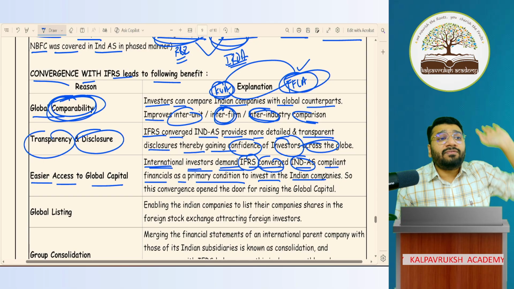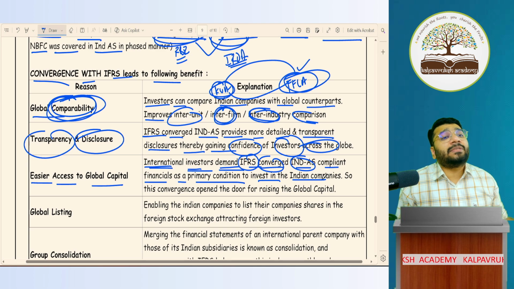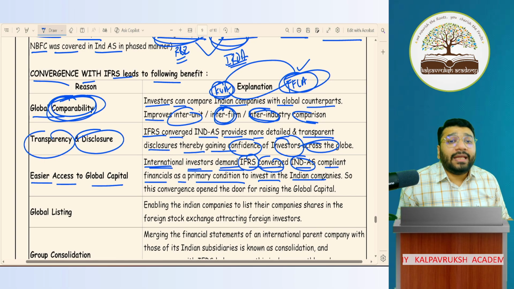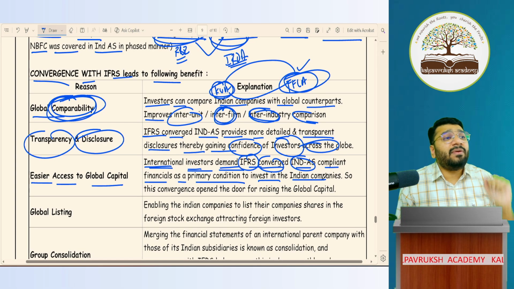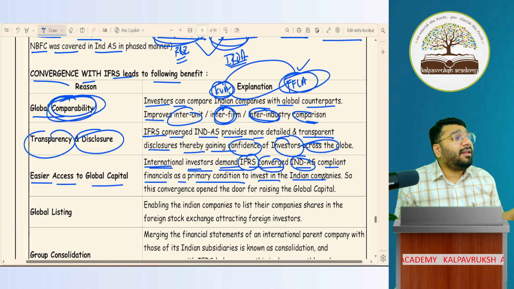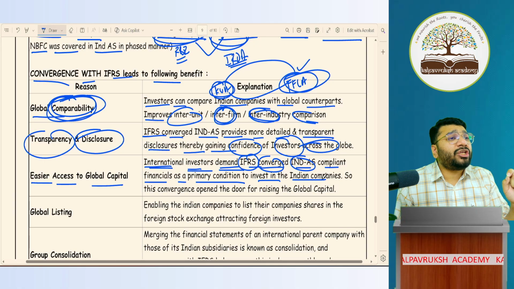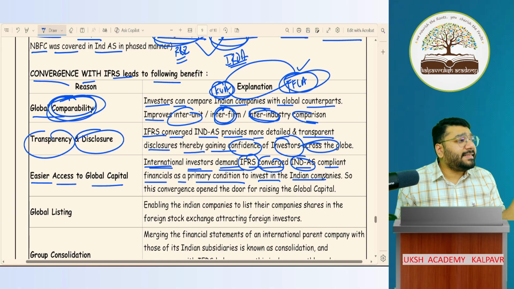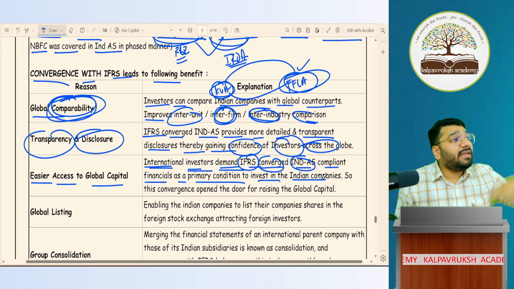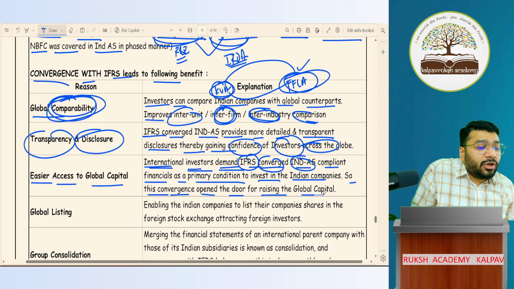Since 2000 to 2015, we could not go for foreign direct investments. We couldn't get huge investments from these countries because till 2015, we never had an international accounting language in place. We were preparing financial statements in local language, which foreign people did not understand. Therefore, we were deprived of the opportunity of raising funds from them. That's why after the government changed in 2014, major pressure was created on MCA and ICAI to train all corporate people to be compliant with Ind AS. Only then could we get a lot of foreign direct investment. So this convergence opened the door for raising global capital.